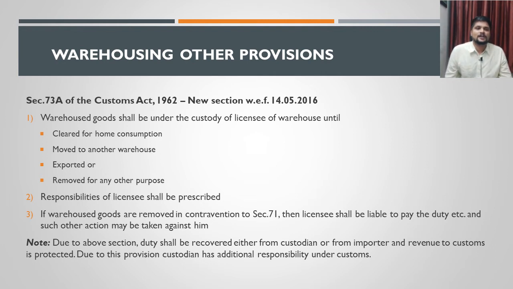If the importer has cleared the goods from the warehouse without notice to the authorities, then it is slightly difficult for the authorities to trace the importer. In those cases, they will hold the custodian or the licensee of the warehouse responsible for the payment of duty. So ultimately, the revenue to the customs is protected by inserting this provision. This is a very important section, and it was inserted with effect from 14th of May 2016.